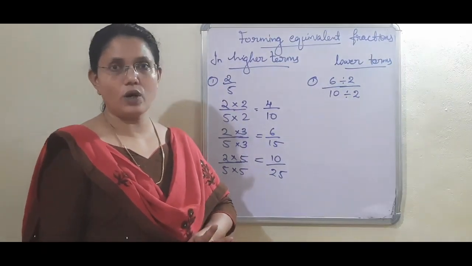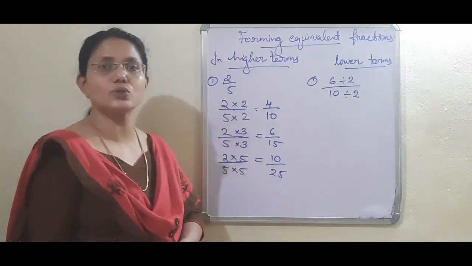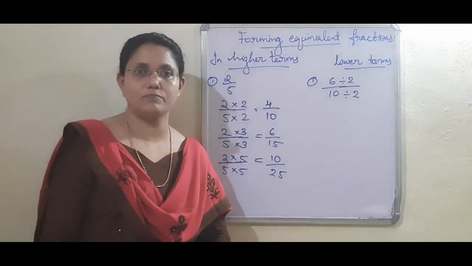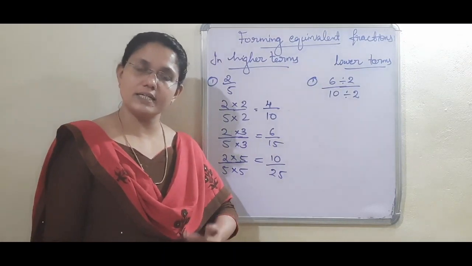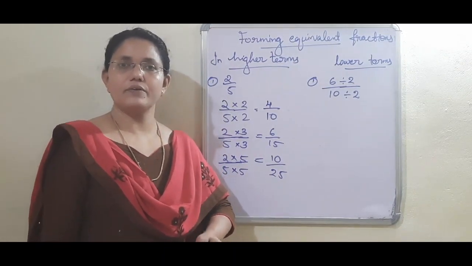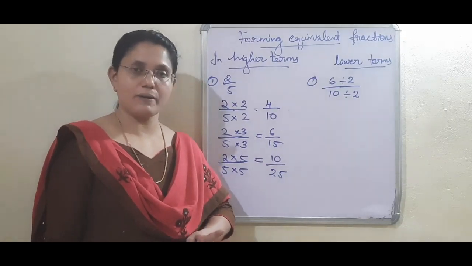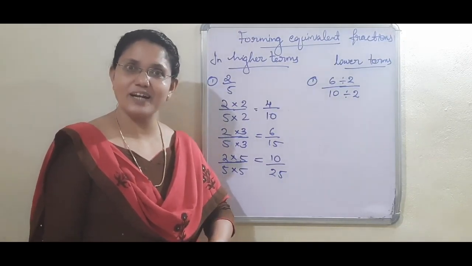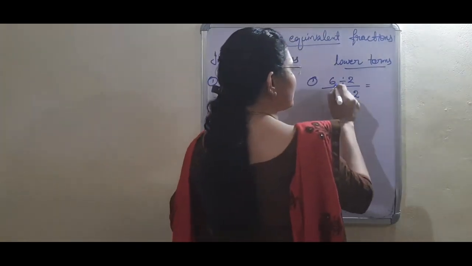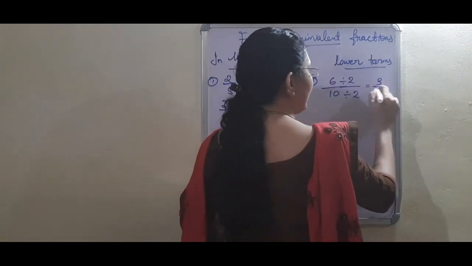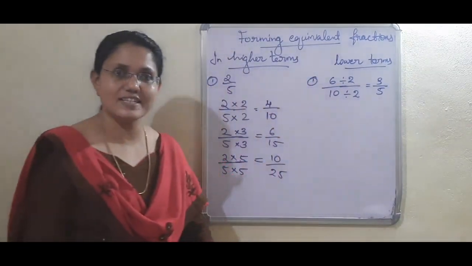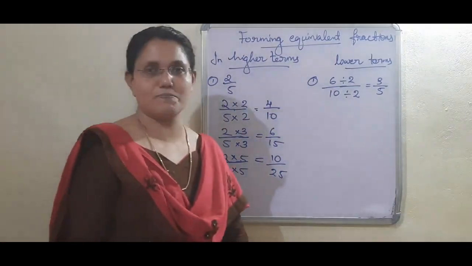You have to select such a number, and for that you can use the tests of divisibility. If the numbers are even, you can divide by 2. If the sum of the digits is a multiple of 3, you can divide by 3. Next, if the ones place is 0 or 5, you can divide by 5, like that. Okay, 6 divided by 2 is 3. Next, 10 divided by 2 is 5. Therefore, 3 by 5 is an equivalent fraction of 6 by 10.